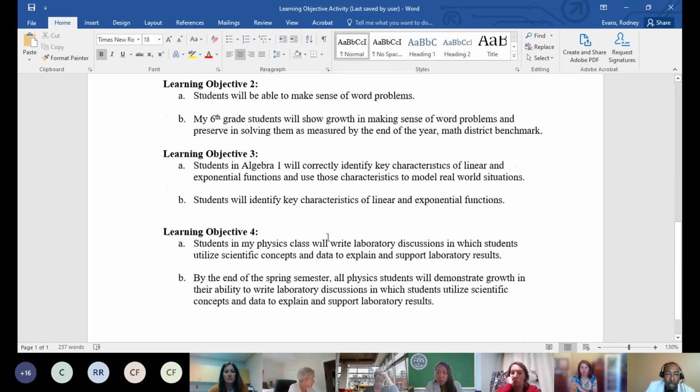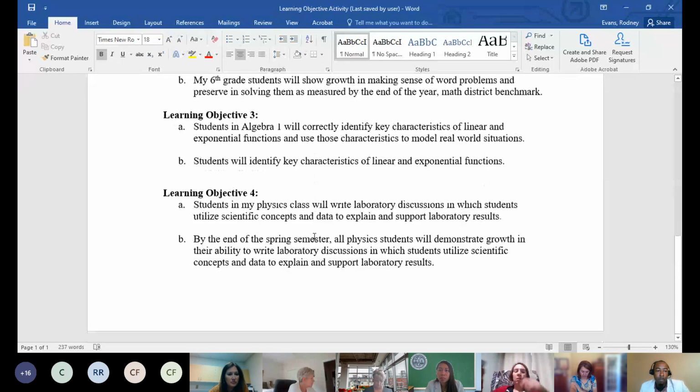All right, let's look at the last one. Let's look at the fourth one. We'll ask someone to come and read A and B for learning objective 4.